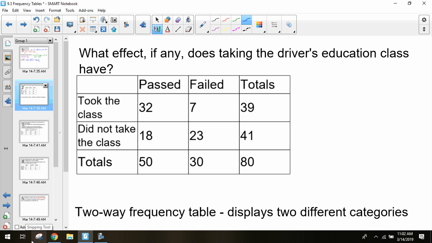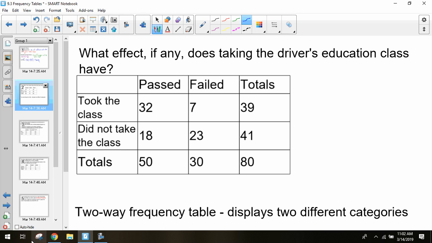It has how many students have taken a driver's ed class, how many students did not take a driver's ed class, and then how many students passed the driving test, and how many students failed the driving test. And using this frequency table, we want to see, can we make any conclusions about how the driver's ed class affects students, and how it affects their ability to take the test?